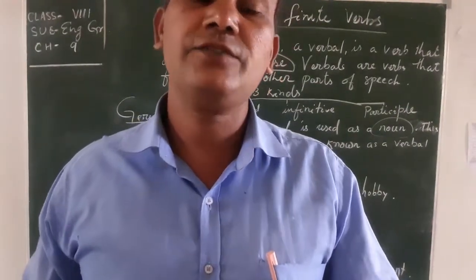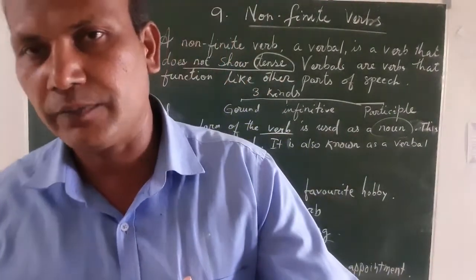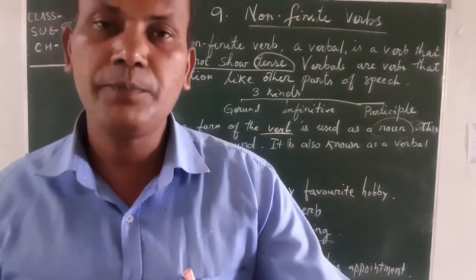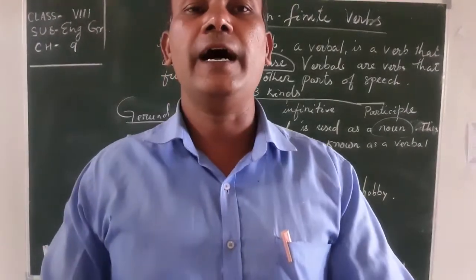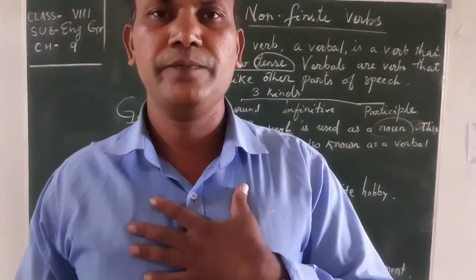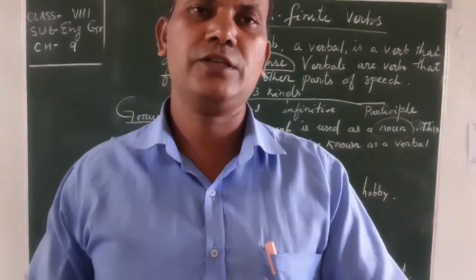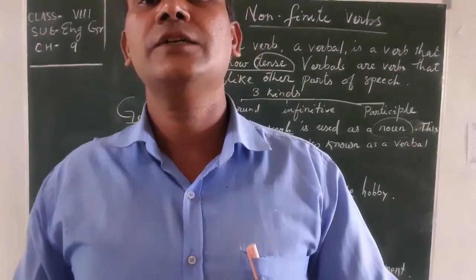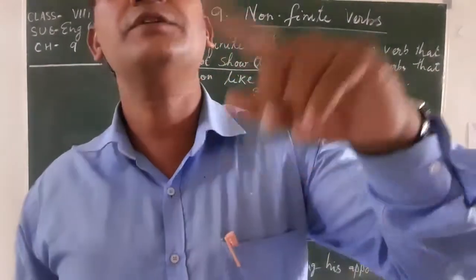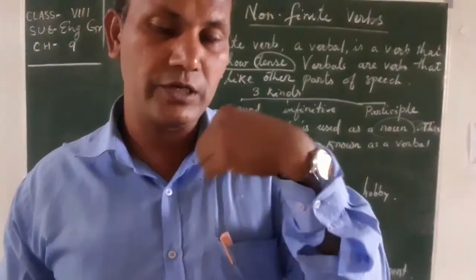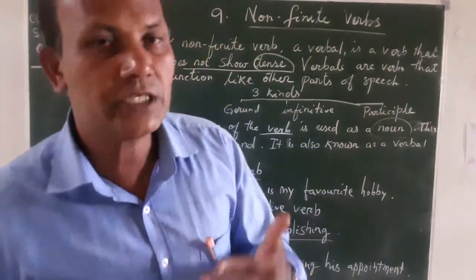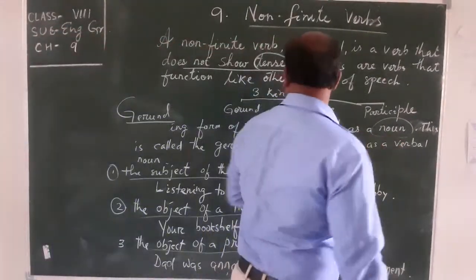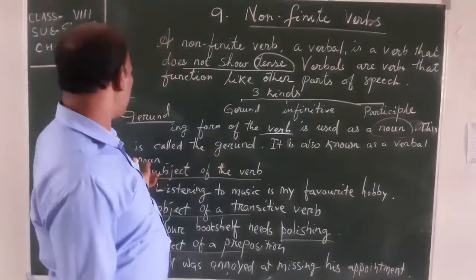Do you know in all sentences, the first word is subject, and by using the subject we make the sentence. But here, verb becomes subject. Just like, I am a teacher. Here I is subject. But swimming is good for health. Here swimming is subject. Swim is verb, by using ing, swimming, and that swimming becomes a subject, and you know the subject is always a noun. So here gerund is the ing form of the verb used as a noun. This is called gerund. Okay, it's also known as verbal noun.